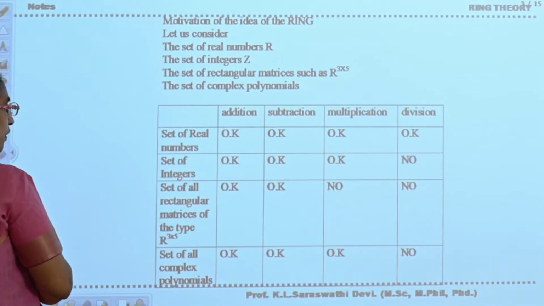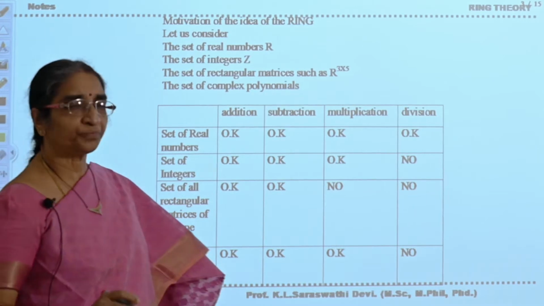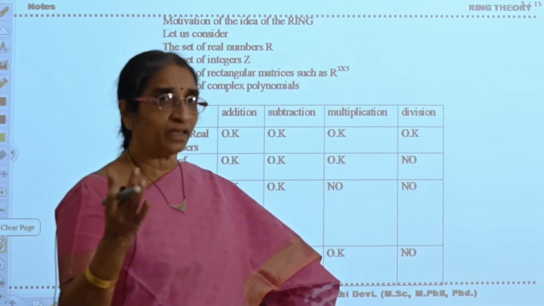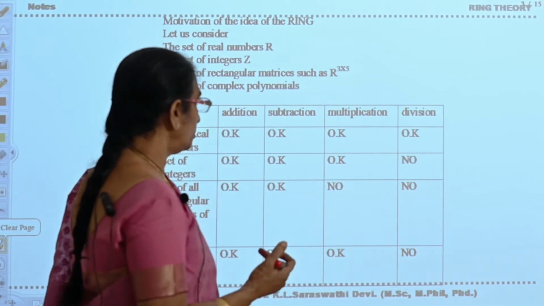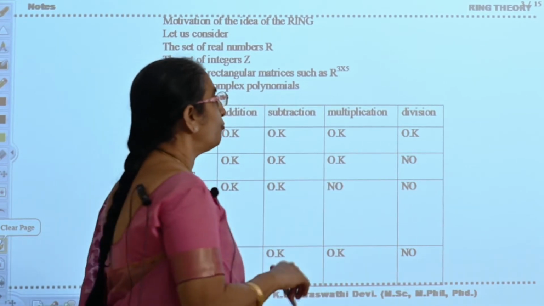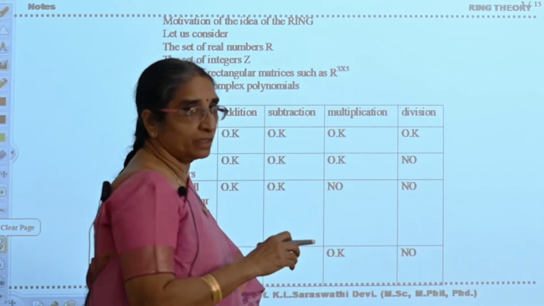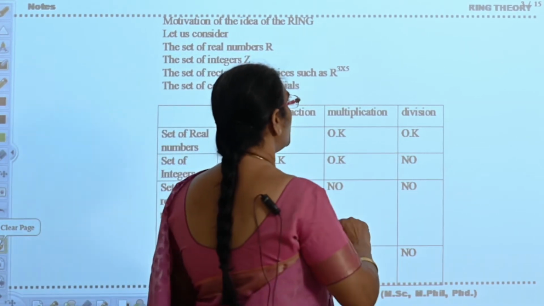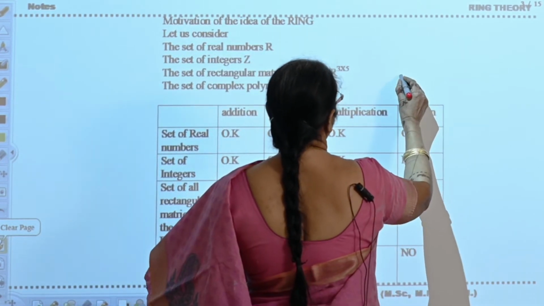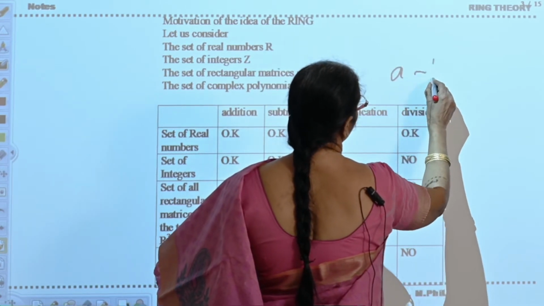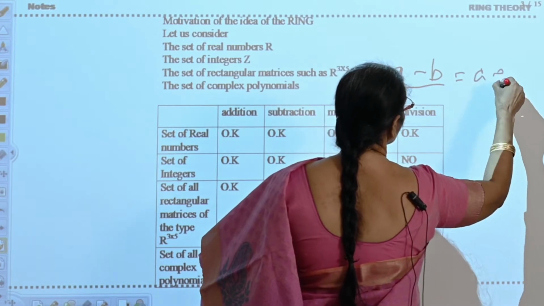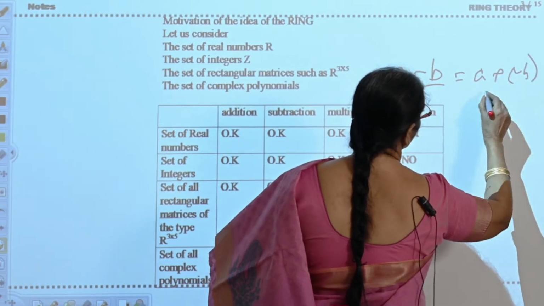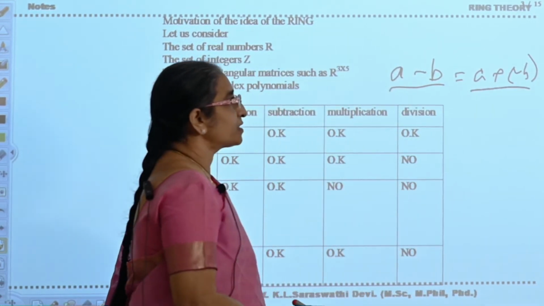Here we have to notice one point. In arithmetic you have 4 fundamental operators. Coming to abstract algebra, we are restricting to 2 operators. Why? Because, suppose A minus B, if you want to take, this can be written as A plus minus B. What is minus B?